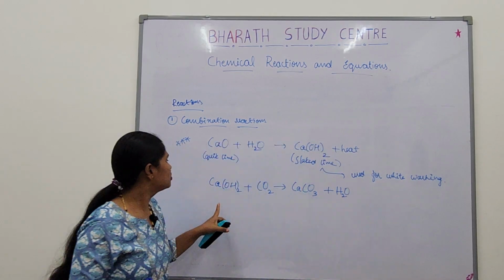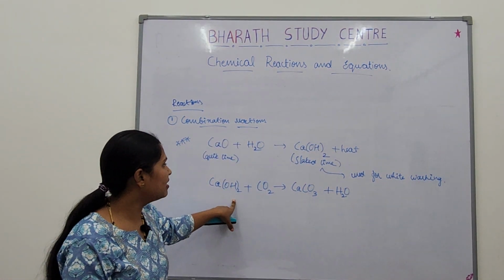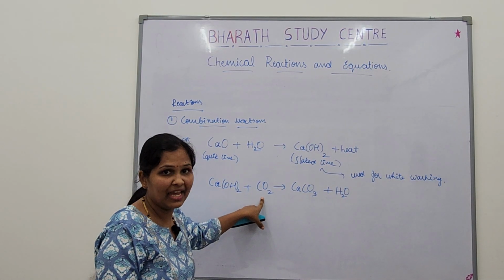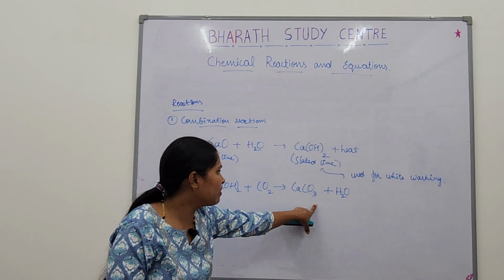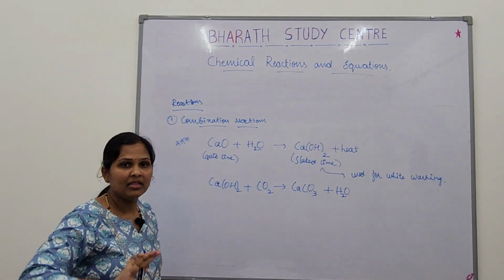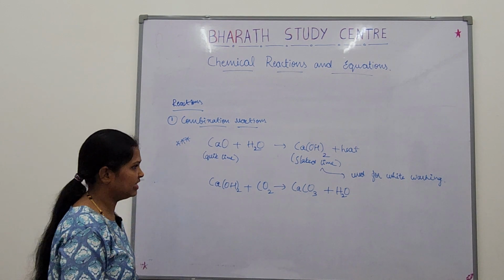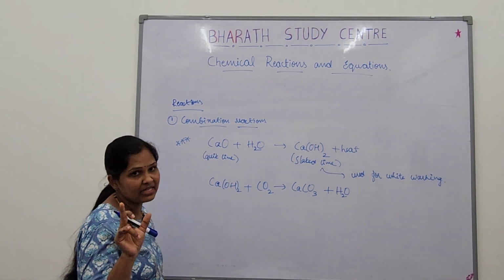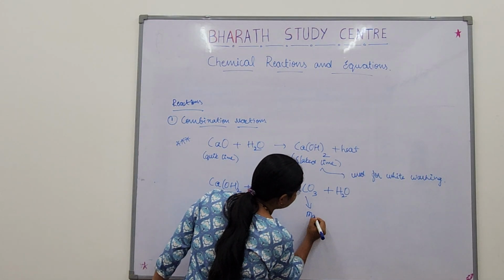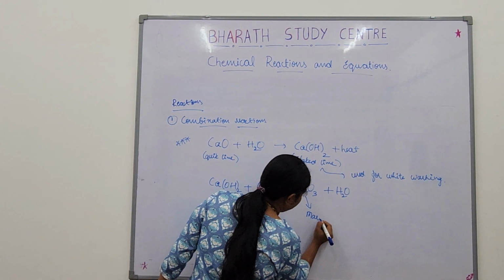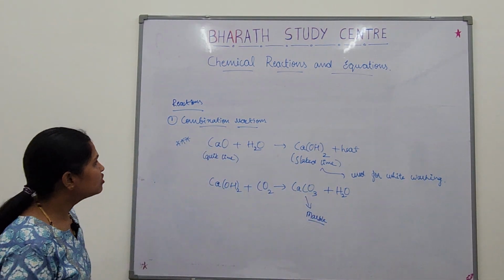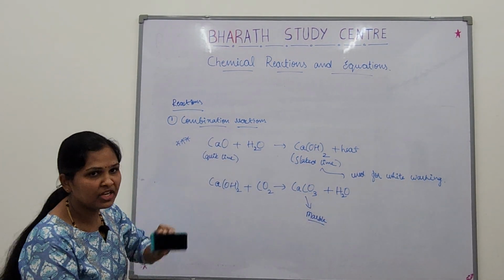So calcium hydroxide will react with carbon dioxide in the air, and it will give calcium carbonate. Because of this only our wall gets a shiny surface, and the formula of marble is this calcium carbonate. This is the formula of marble. So these are the examples of combination reaction.